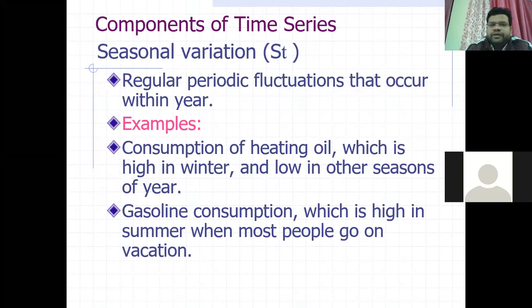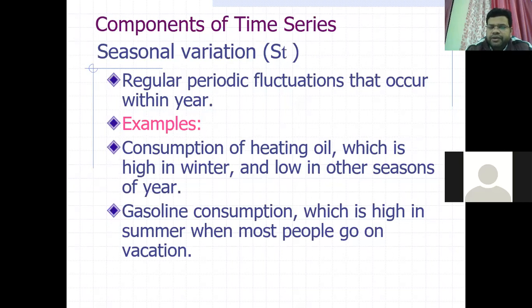The second is seasonal variation. These are regular periodic fluctuations that occur within a year. The time period is within a year. Examples: consumption of heating oil, which is high in winter and low in other seasons of the year; gasoline consumption, which is high in the summer when most people go on vacation.